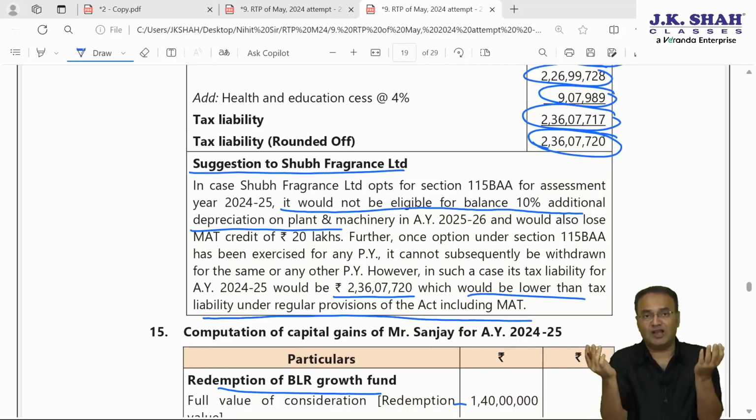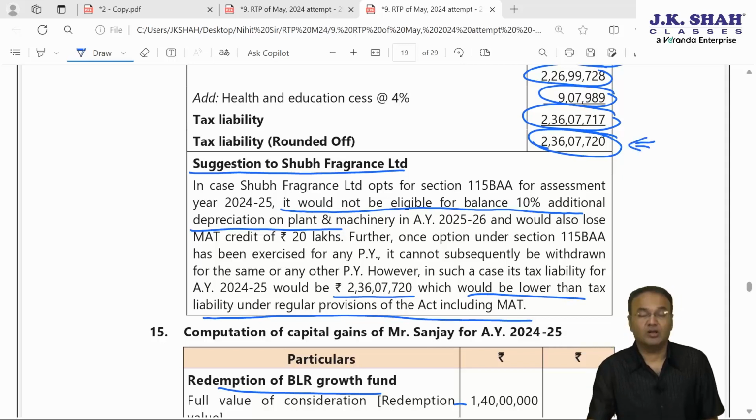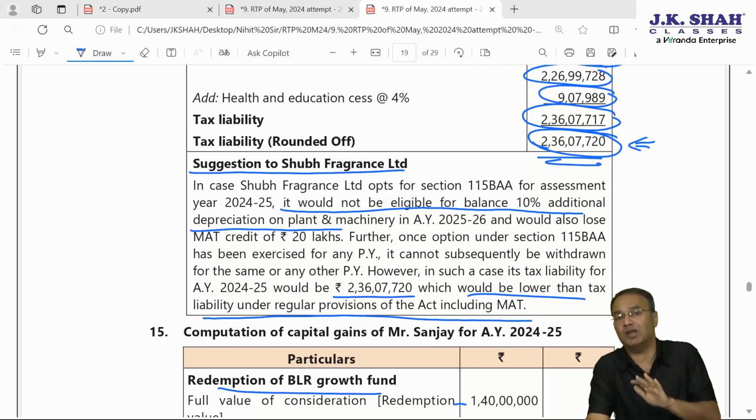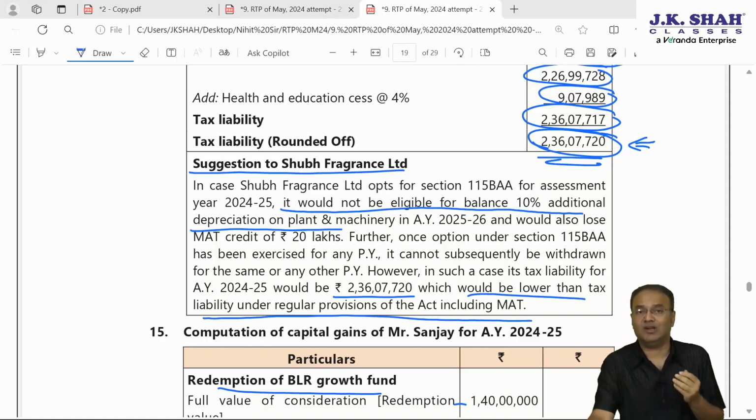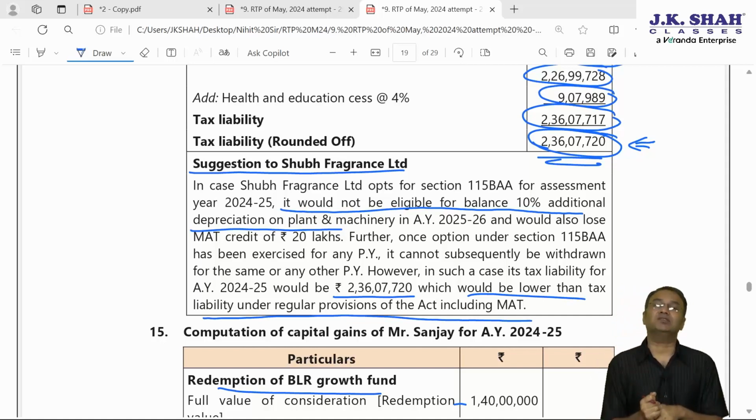Suggestion is to evaluate both the options and take a call accordingly. 2 crore 36 lakhs 07,720 is a tax liability if 115BAA is opted for. On the other hand, 2 crore 65 lakhs something is a liability if they opt for normal provision. However, if they opt for this, then tax is less by around 29 lakhs. At the same time, they lose the benefit of 26 lakhs something. In that case, there is a negligible benefit of 3 lakh rupees still available.